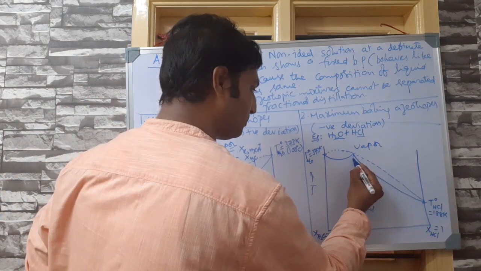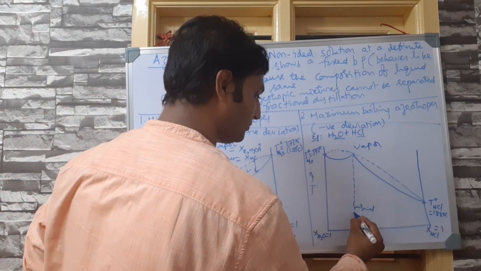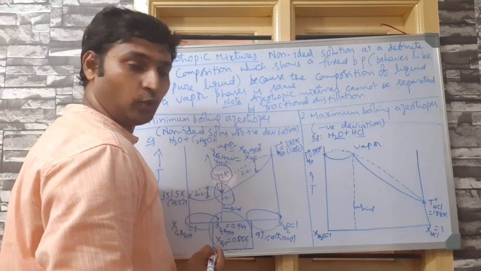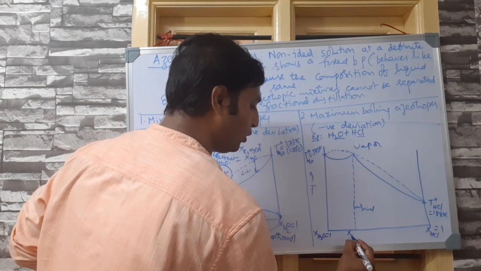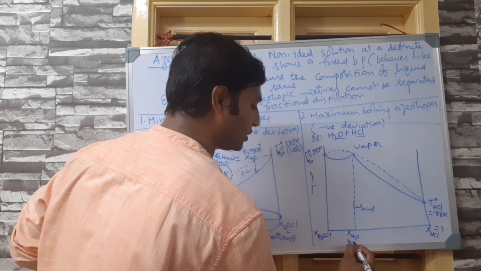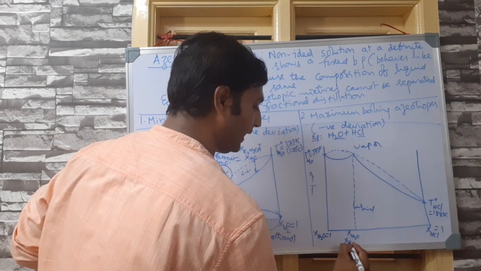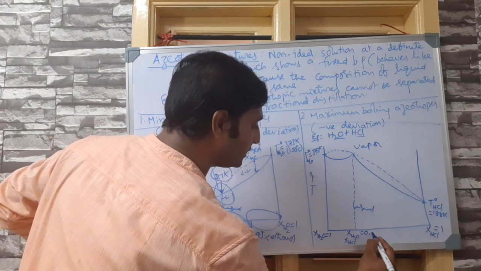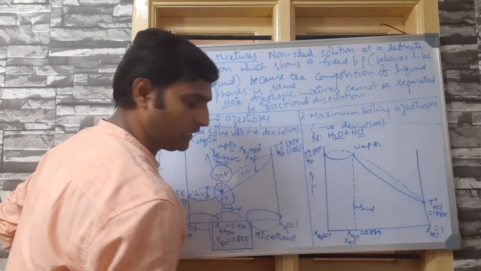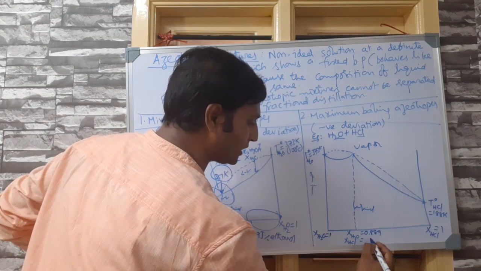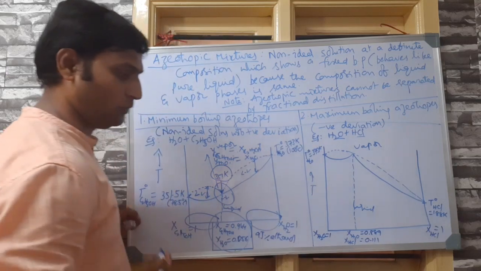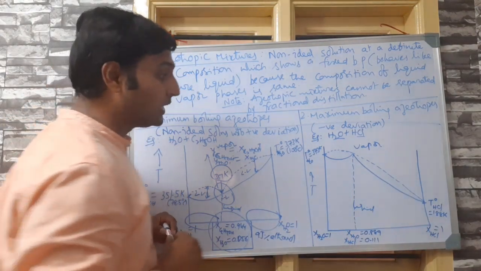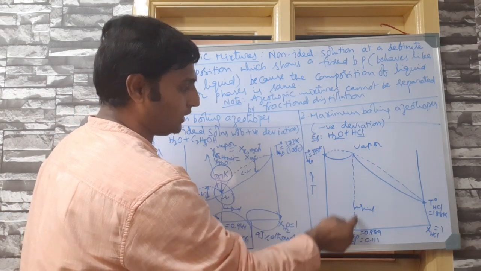But at this particular composition, where the mole fraction of water and the mole fraction of HCl, if you check, the mole fraction of water will be 0.889, almost 0.89, and the mole fraction of HCl will be 0.111, meaning nearer to water's purity. Now at this particular composition, what is happening?